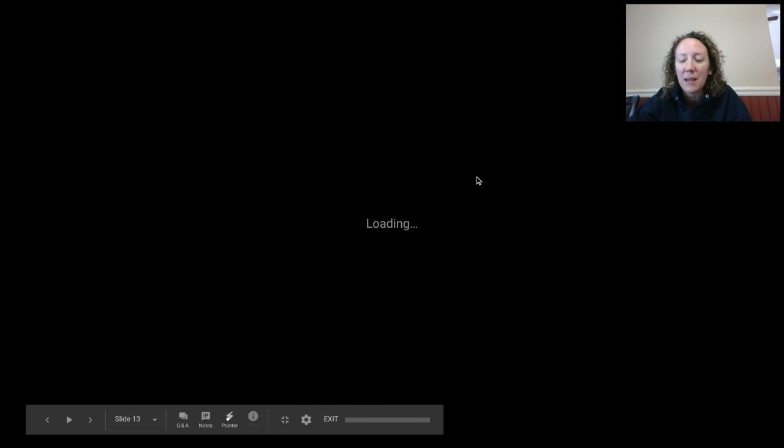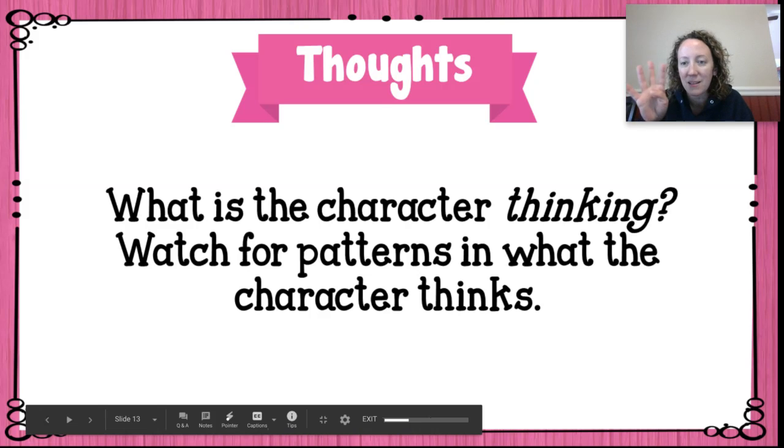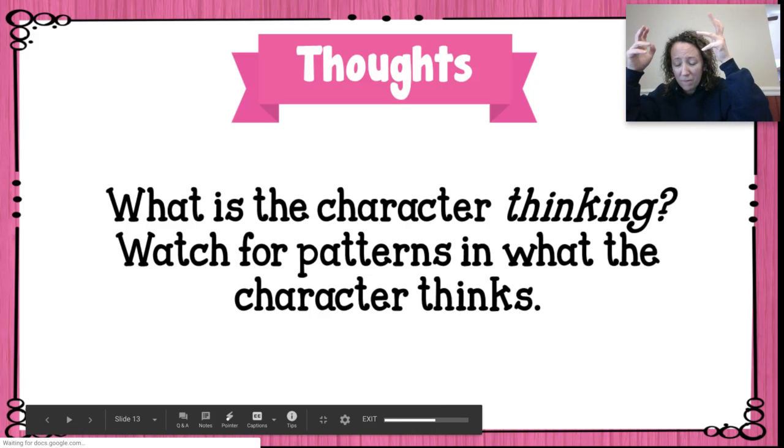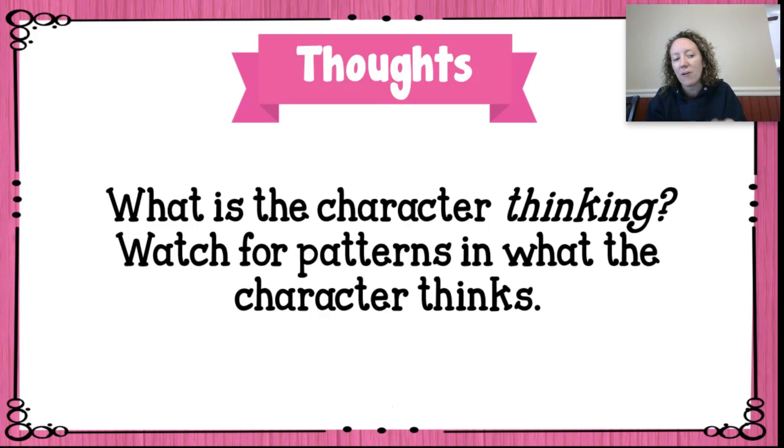All right, so here we were in the middle of talking about how the fourth thing that can be inferred is the thoughts of the character. So it's what the character is thinking. Watch for patterns in what the character thinks.